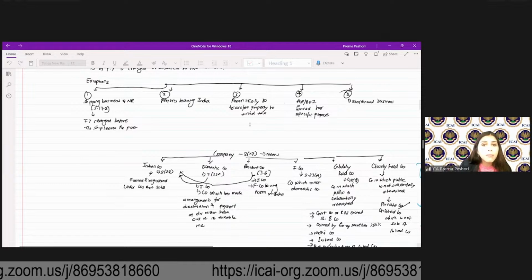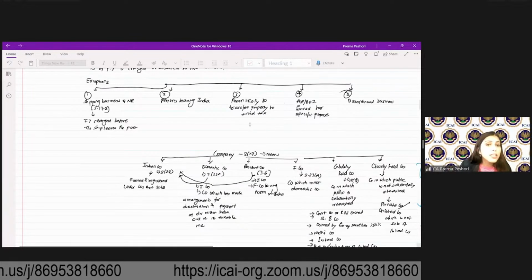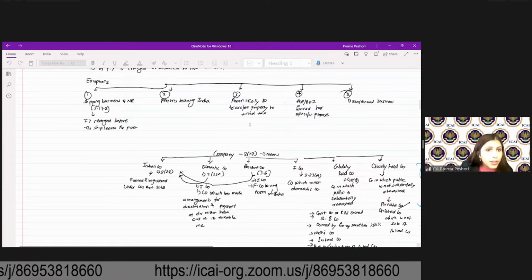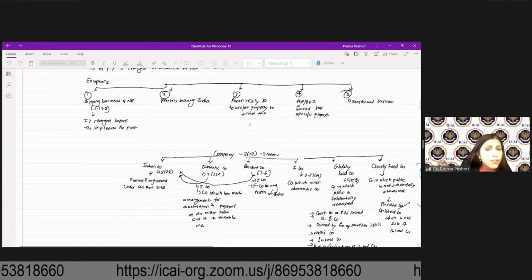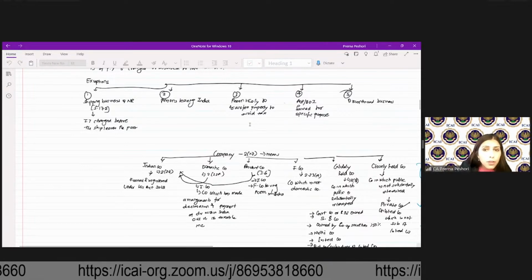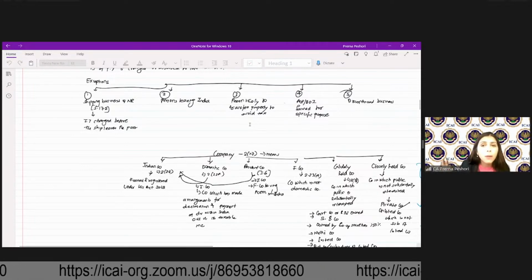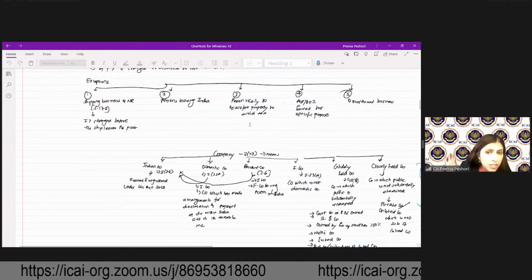Fine. Then comes the rebate under 87A. Under the old regime, the optional regime, a rebate of rupees 12,500 is available to a resident individual if income is up to rupees 5 lakh. And in the new regime, which is the default regime, you have a rebate of rupees 25,000 if income is up to rupees 7 lakh, but this is available only to a resident individual.